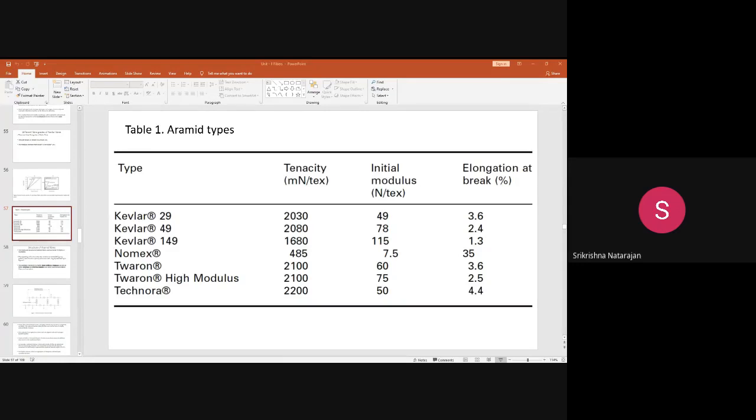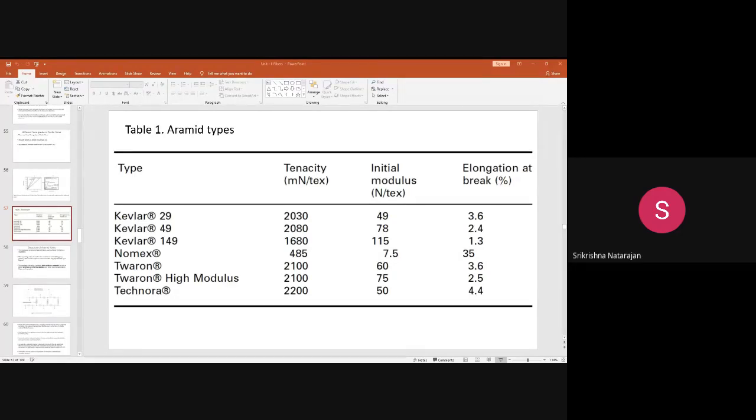One of the important advantages of this fiber is that it is highly thermal resistant. These fibers do not melt or support combustion, but around 427 degrees, it will carbonize. Carbonization is a process where the fiber, when exposed to flame, starts generating flammable gases, and with the help of oxygen, it will start burning.